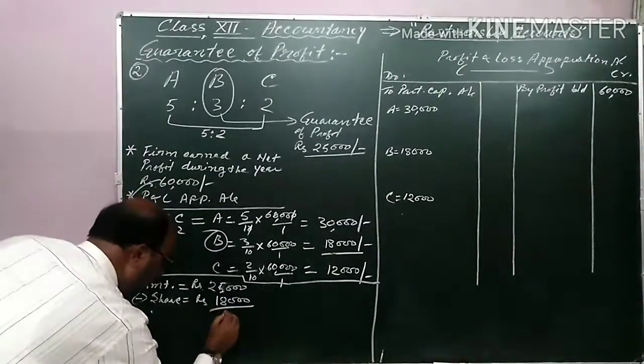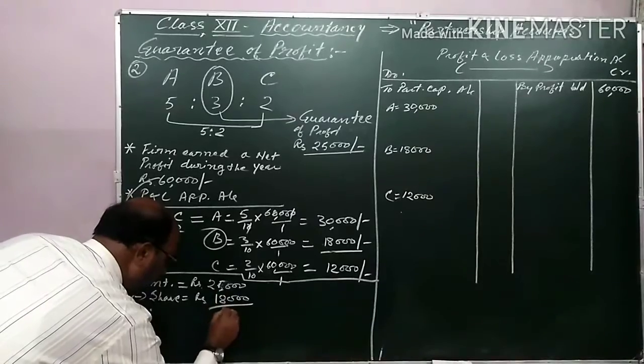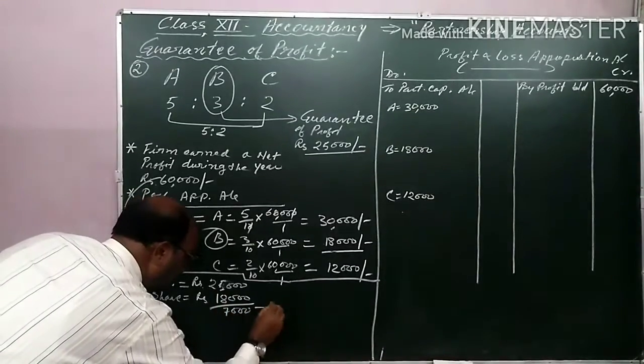The deficiency is 25 minus 18, equal to 7,000. This is the deficiency.